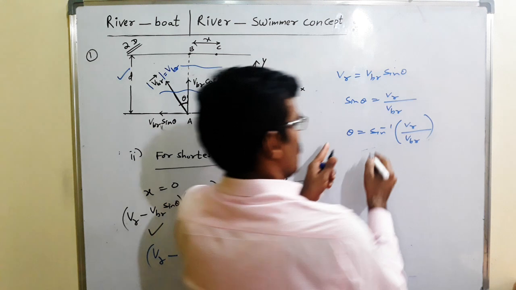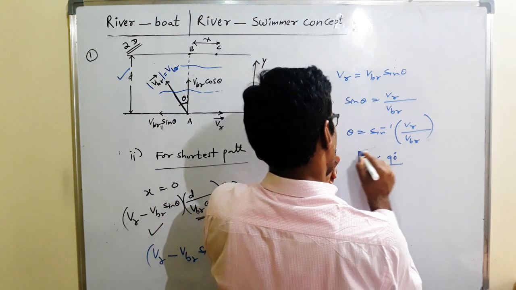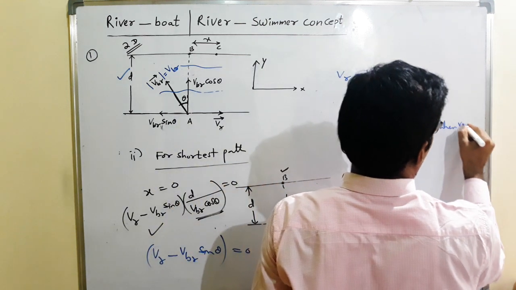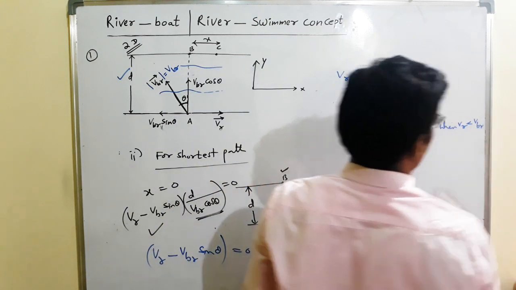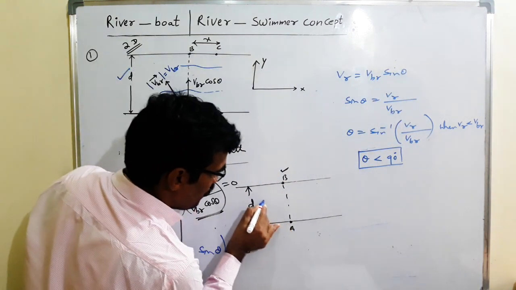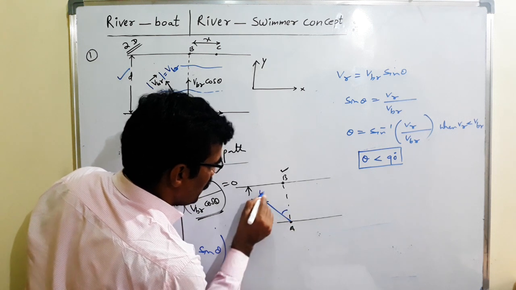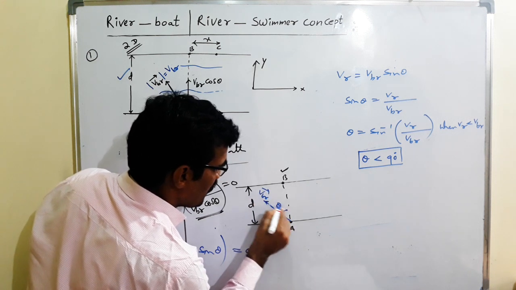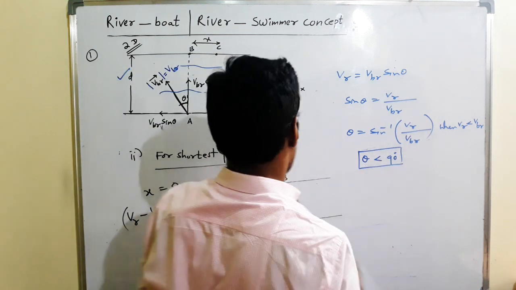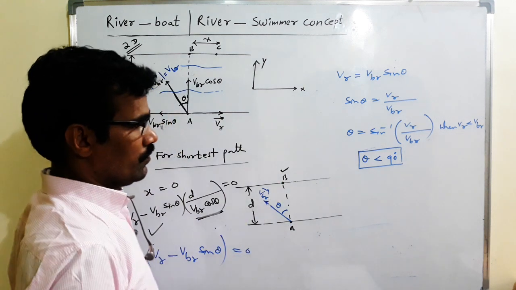In this case theta is less than 90 degrees only, and VR is less than VBR. That means the boat is rowing this side, with VBR making an angle theta, theta equal to sin inverse of VR by VBR. That's why the boat reaches point B exactly.